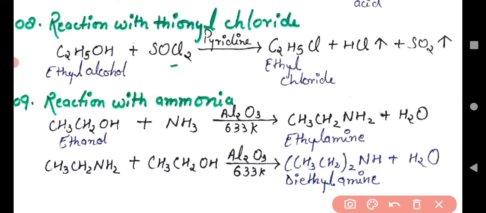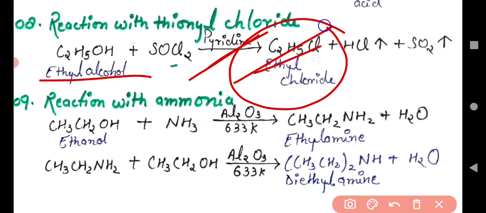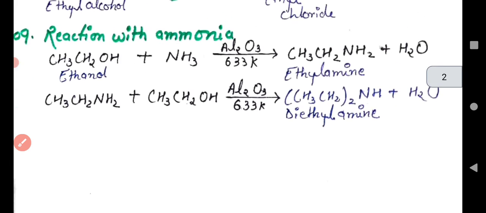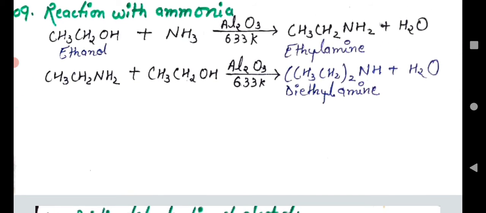Now reaction number 8. In reaction number 8, when ethyl alcohol reacts with SOCl2, thionyl chloride, in presence of pyridine, we get ethyl chloride. Understand that? This reaction is the best reaction for the preparation of alkyl halides. Now another reaction, with ammonia.